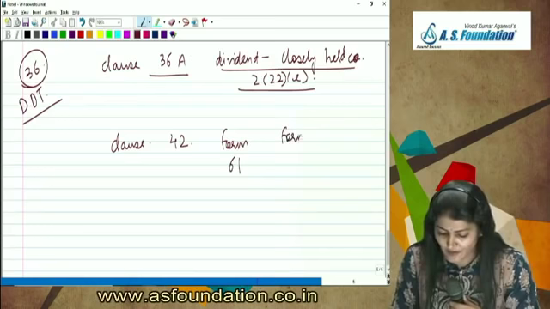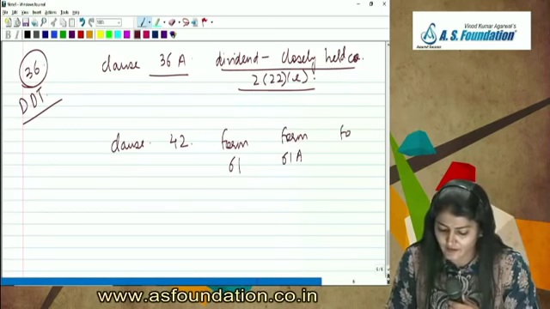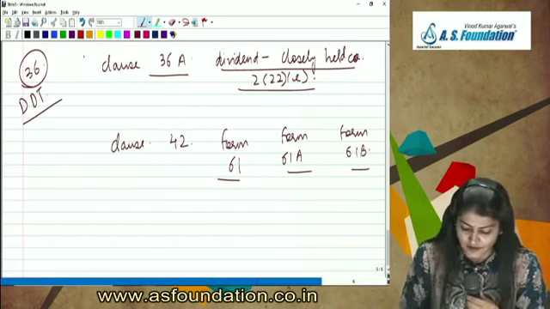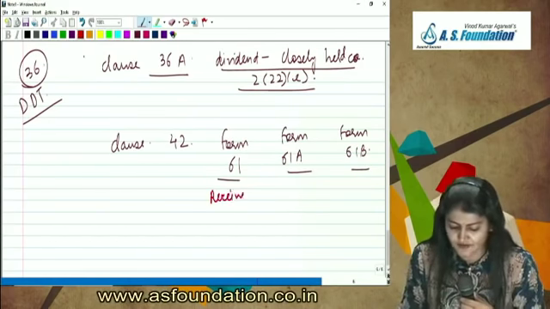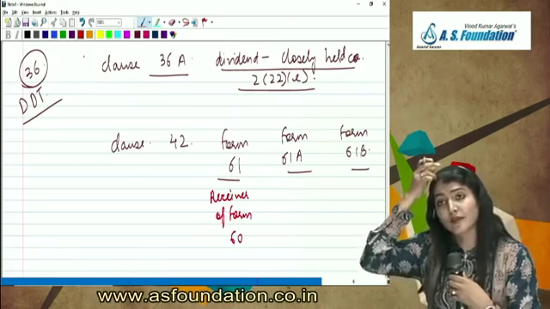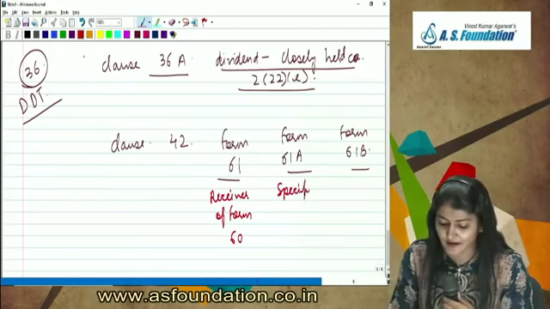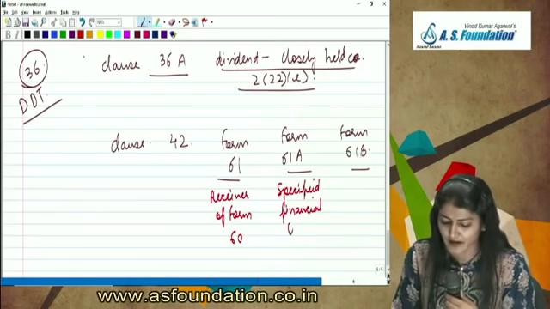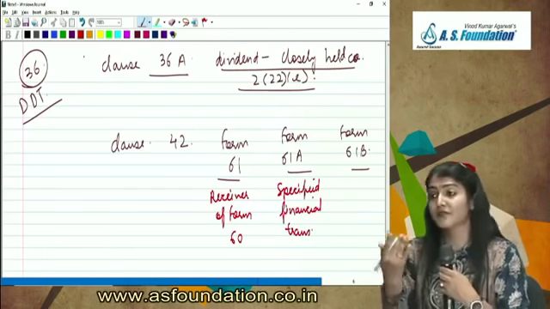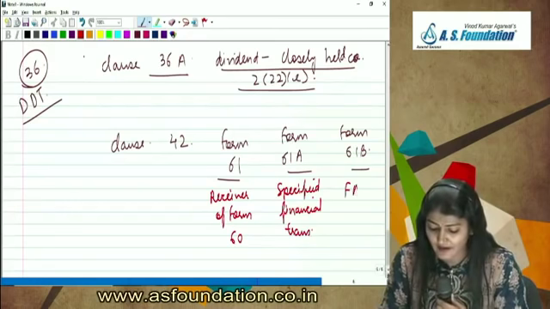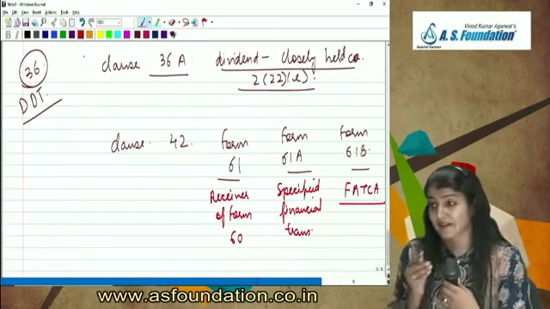So form 61, then we have form 61A and then we have form 61B. What is 61? Receiver of form 60 is required to file form 61. And who gives form 60? A person who does not quote the PAN. 61A is regarding the specified financial transactions. So whether any specified financial transactions have been entered into during the previous year, like buyback of shares or so, there is a huge list given over there. And 61B is regarding the FATCA, the Foreign Account Tax Compliance Act.